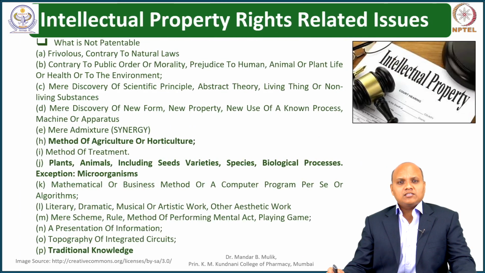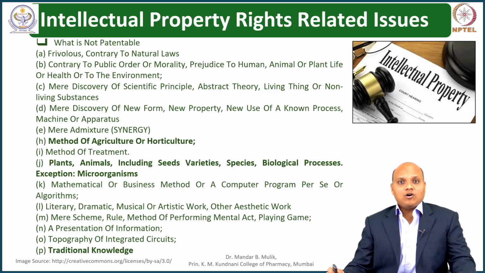So, there are a number of things which cannot be patented. All of them are listed on this slide. This is as per the WIPO document. We will only look at the highlighted or bold three different types of non-patentable descriptions. First, method of agriculture or horticulture. Now, this is regarding herbal drugs, agriculture and horticulture.